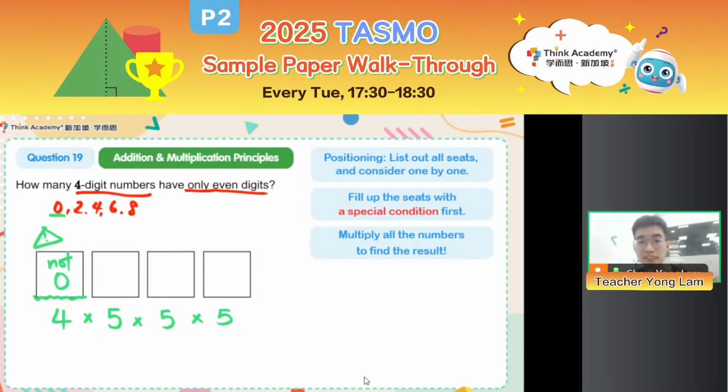Remember, we multiply all the numbers of possibilities to find the results. Because I am choosing the thousands, and then the hundreds, and then the tens, and then the ones, right? Every time we are matching the ones with the tens, with the hundreds, with the thousands, right? So we have to multiply all of them to find the result, right? What is 4 times 5 times 5 times 5?